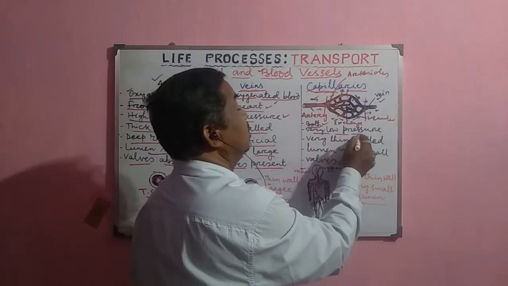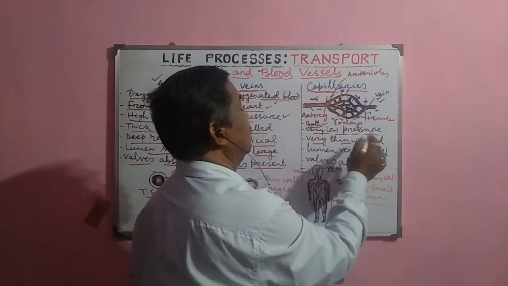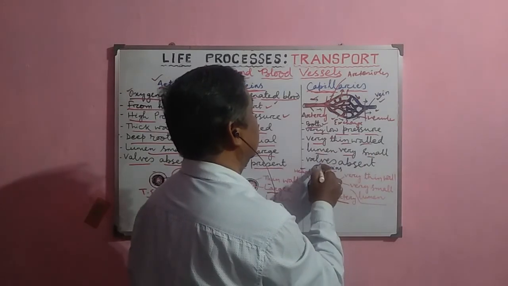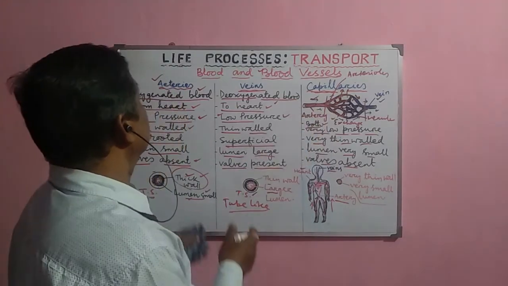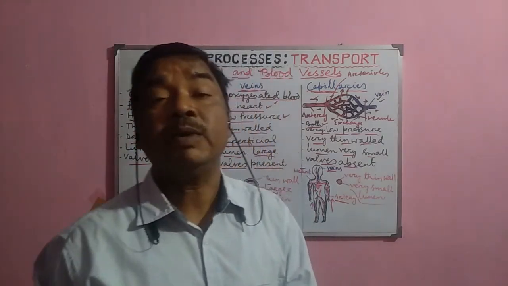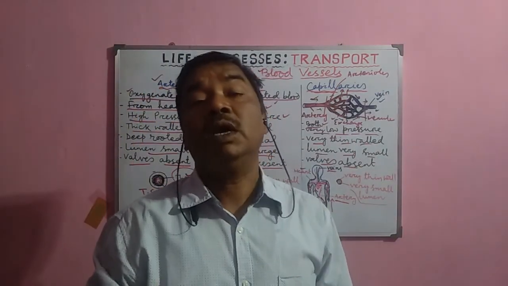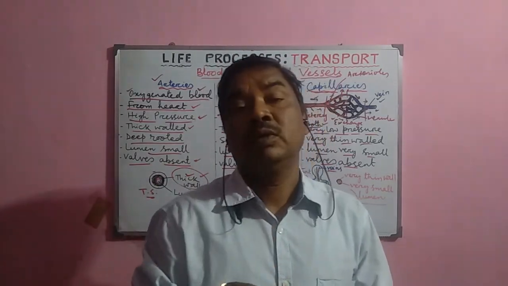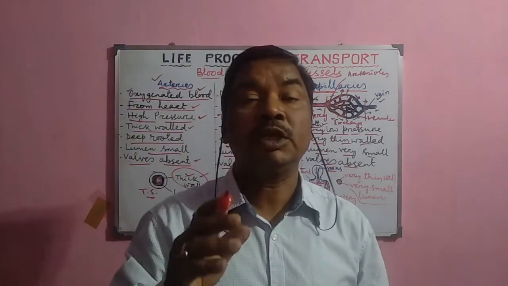The blood is at very low pressure, and the capillaries are very thin walled. So that is why exchange is easier. The lumen is very small and the valves are absent. Now this is the capillary. So the artery, vein, and capillary are the three important vessels which form the network throughout the body, and which help in the transport of different materials through the blood. So that is why these vessels are very important in the circulatory system.